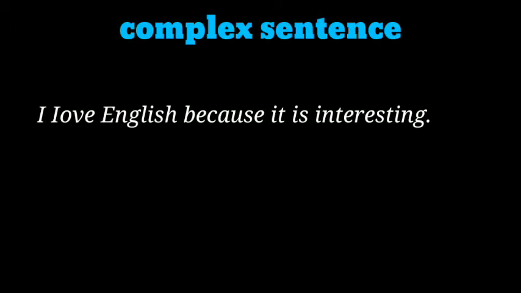First example: I love English because it is interesting. See the first part of the sentence, I love English. It gives you a complete meaning. The second part, because it is interesting, doesn't give you a meaning or a completion. So the first part, the independent clause, and the second part, the dependent clause, are joined together by a subordinator, because. So this is a complex sentence.